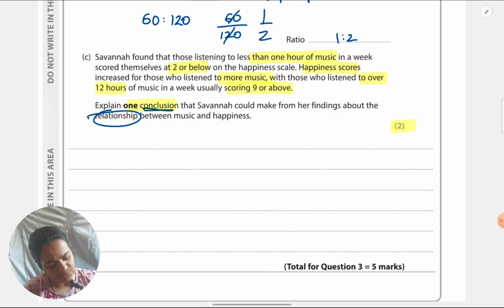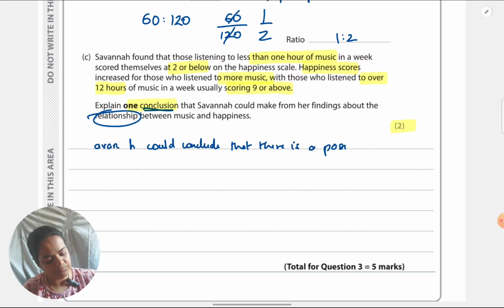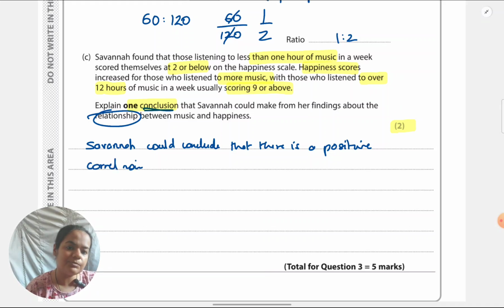Savannah could conclude that there is a positive correlation between music and happiness. I'm just borrowing the wording from the question. They've asked me what she can say about the relation between music and happiness, so I'm also putting it that.